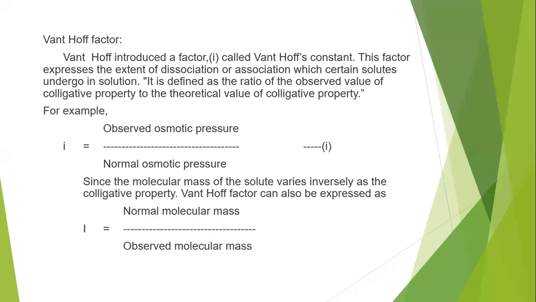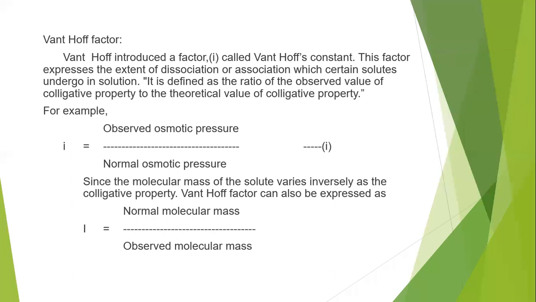How can we define the Van 't Hoff factor? It is defined as the ratio of the observed value of a colligative property to the theoretical value of the colligative property. So it is the ratio between the observed and the calculated, or simply theoretical, value of a colligative property. For any colligative property, the Van 't Hoff factor is the same. It is only the ratio of the observed and normal or theoretical colligative property value.